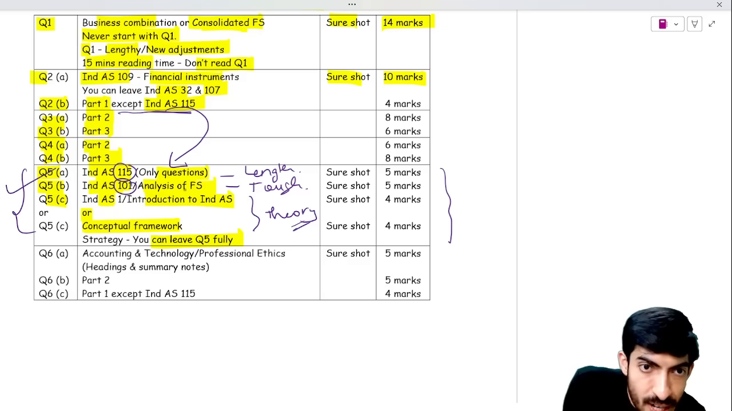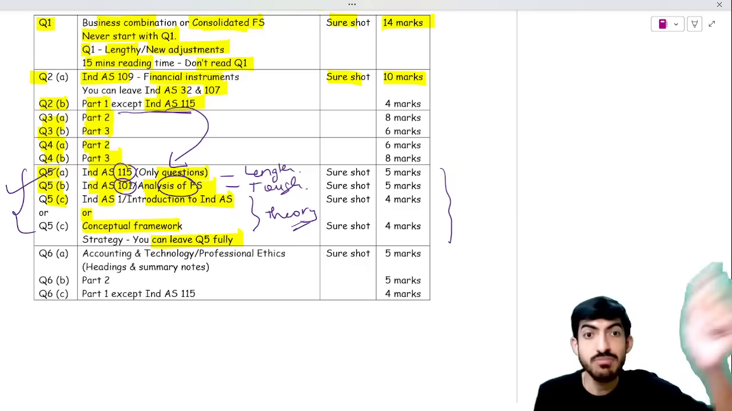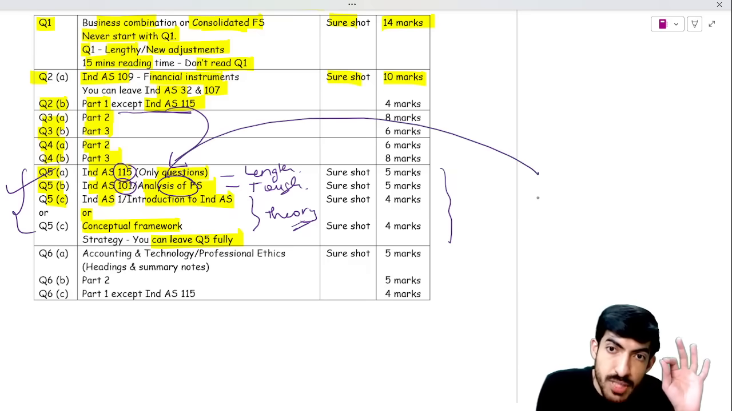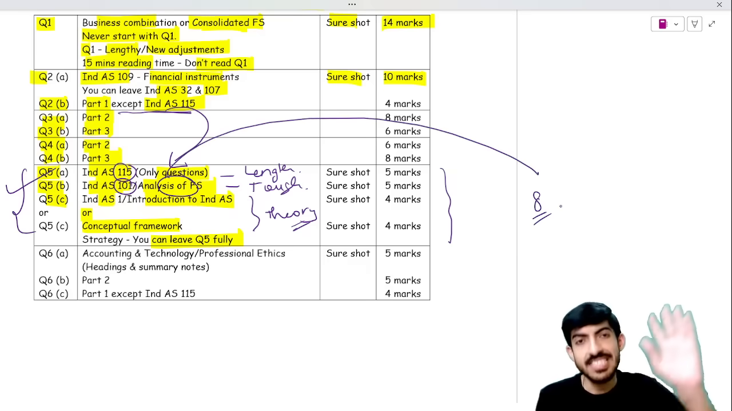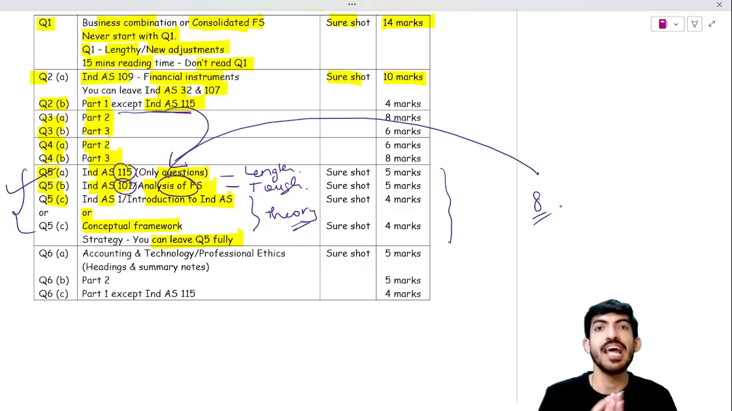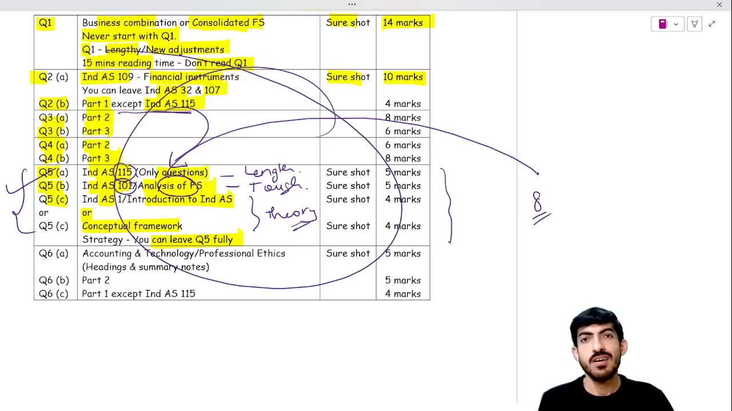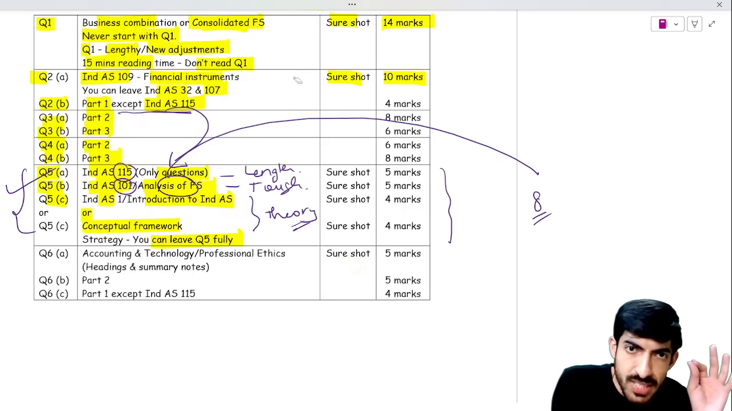Don't touch Ind AS 101. Don't touch analysis of FS. Again, these can come in MCQ. Let's say these all come in MCQs for 8 marks. Worst case scenario, 8 marks. So yes, risk will be there. But then you will have to perform exceptionally well in your descriptive part, because module questions will be asked. So this strategy you can follow.